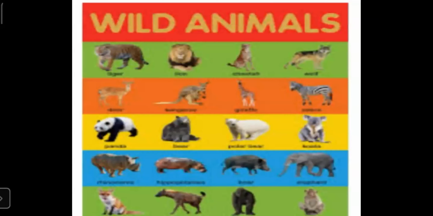And the second is wild animals. Wild animals are found in jungle, national park, or zoo. Where can we find wild animals? Wild animals can be found in jungle, zoo, or national park.